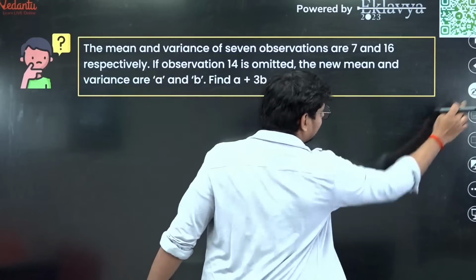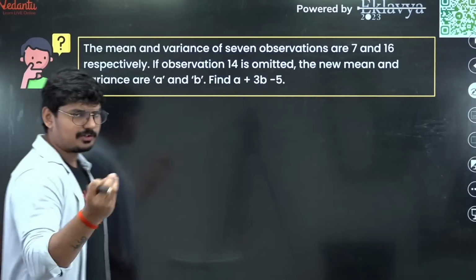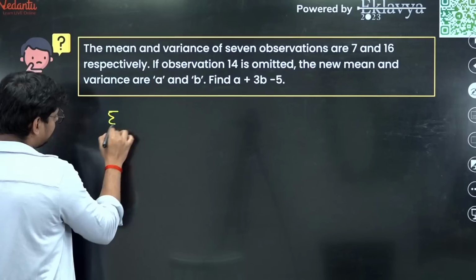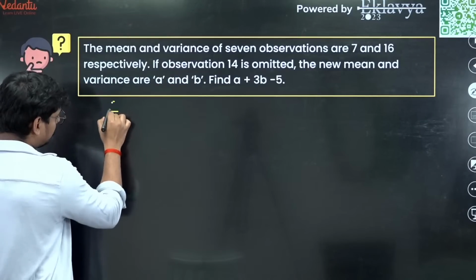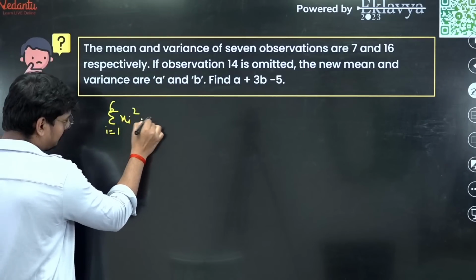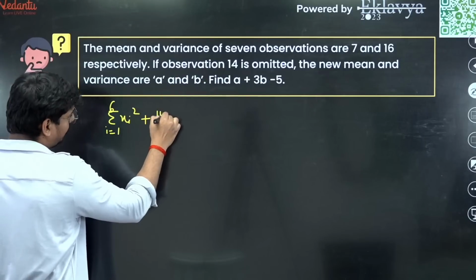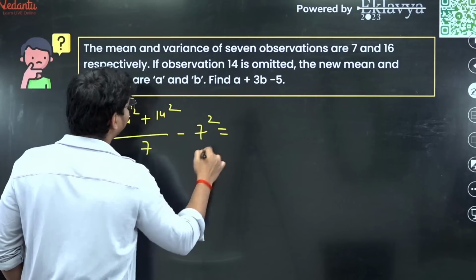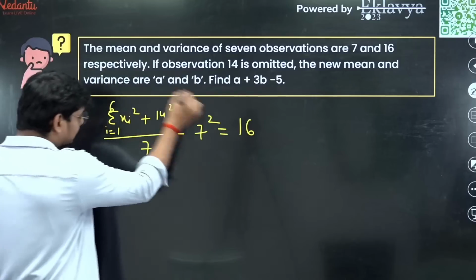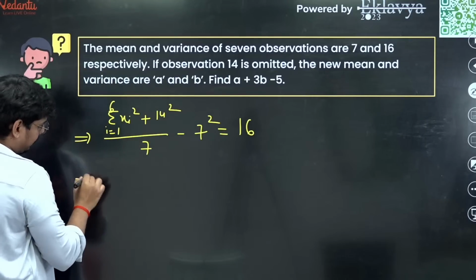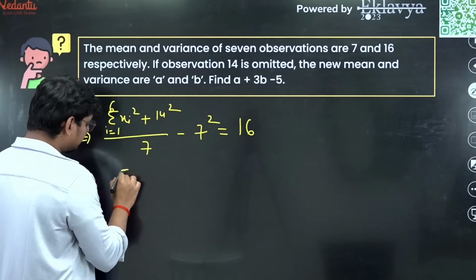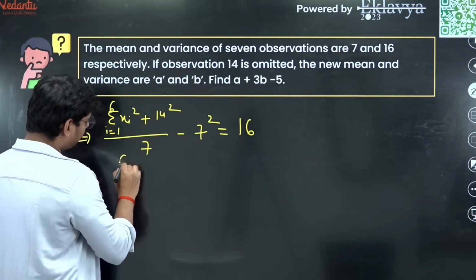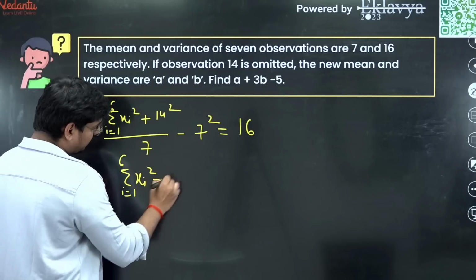Now try to understand this. For B also, what are you going to do? Again, summation i running from 1 to 6 xi square plus this 14 square, divided by 7 minus 7 square, is equal to 16. So from this equation you figure out what summation i running from 1 to 6 xi square is going to be.